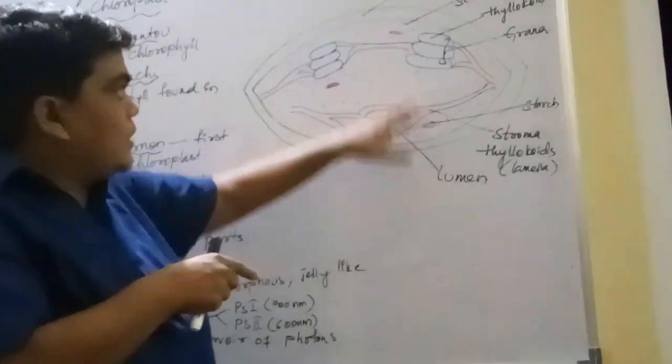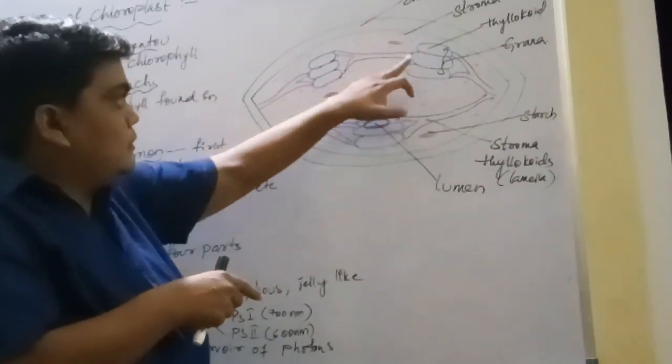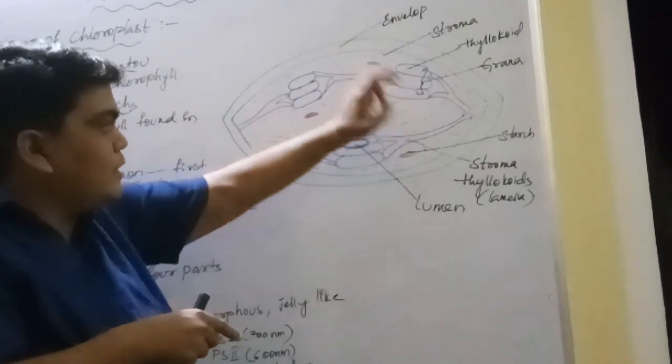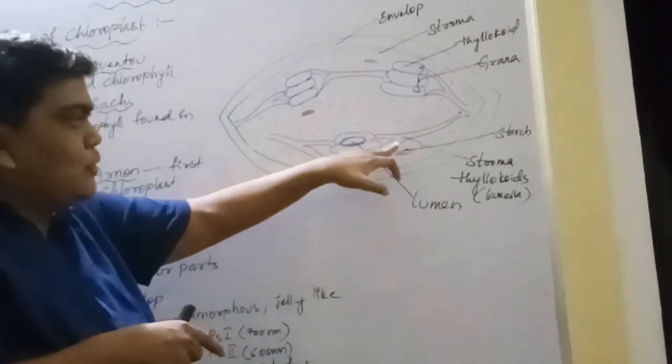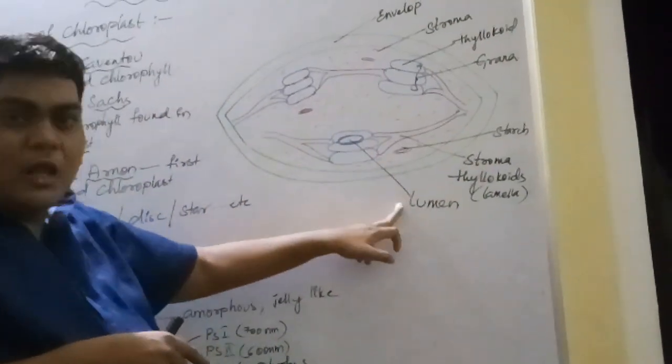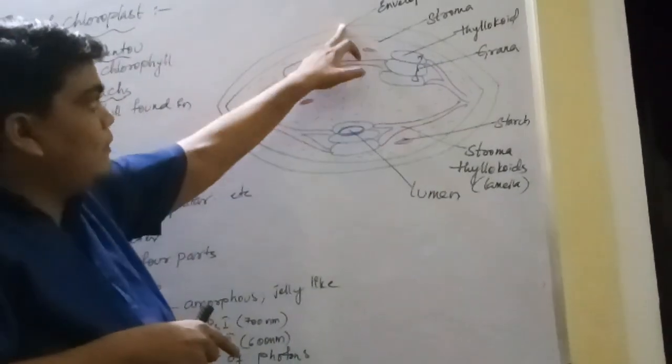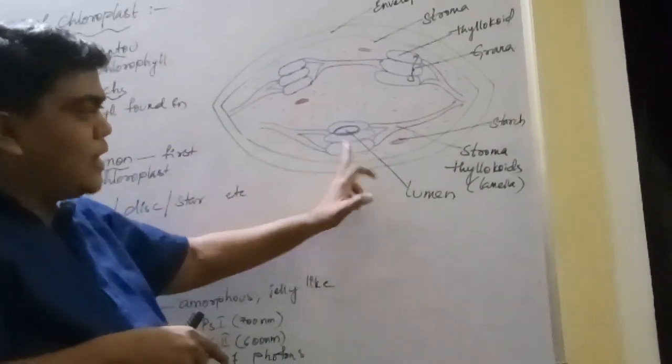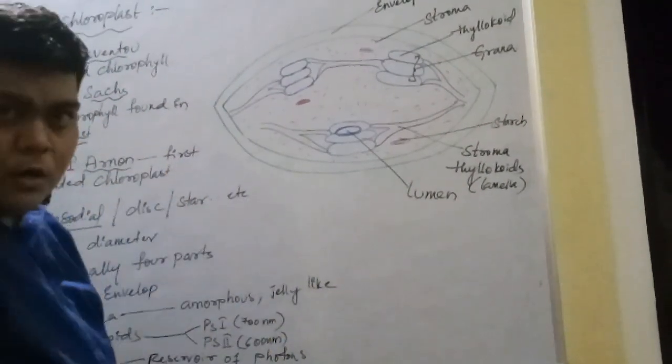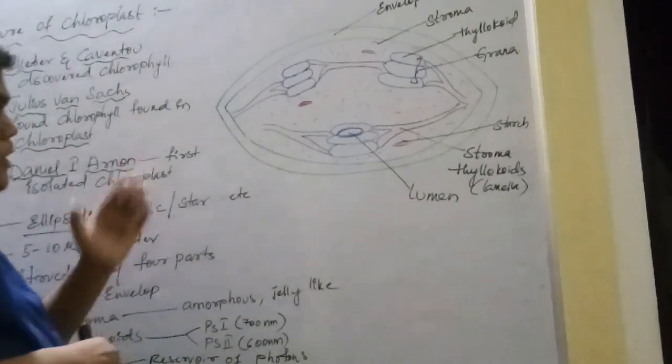So these are the four parts: envelope, stroma, thylakoids or grana thylakoids. They are connected by stroma thylakoids and lumen. Envelope, stroma, thylakoids and lumen. These are the four parts of a chloroplast. Now we will discuss one after the other.